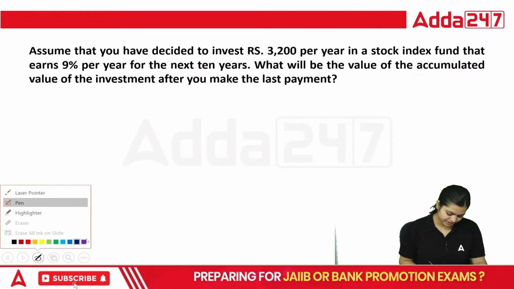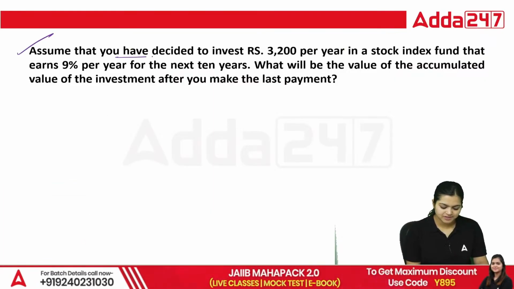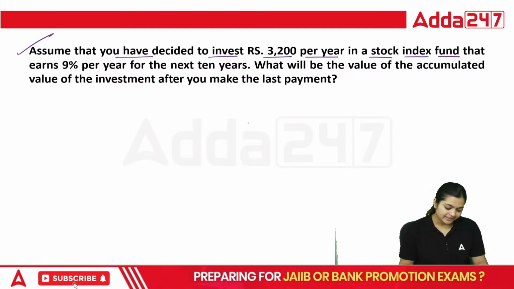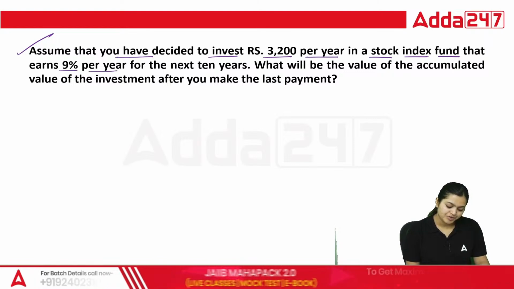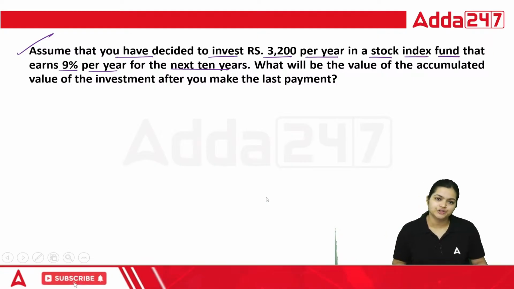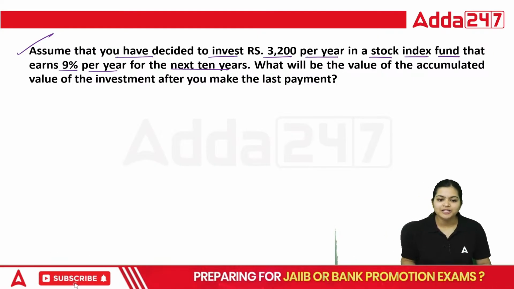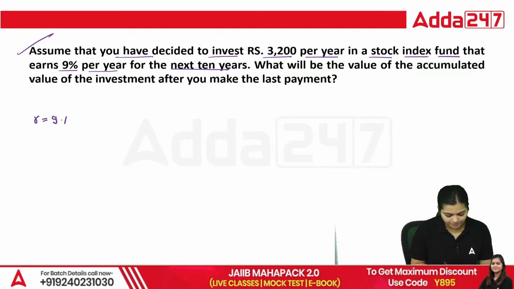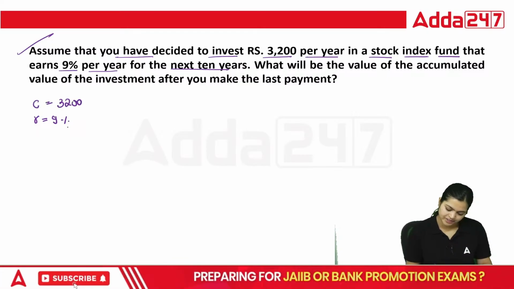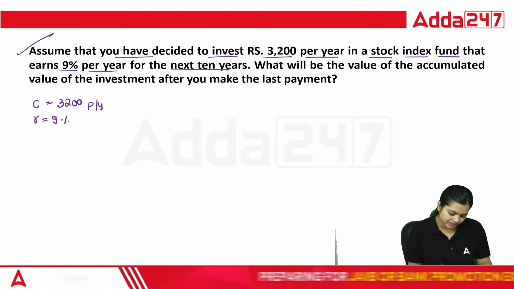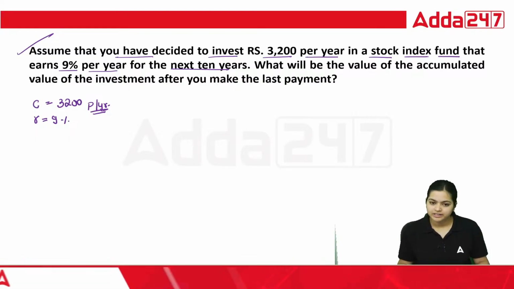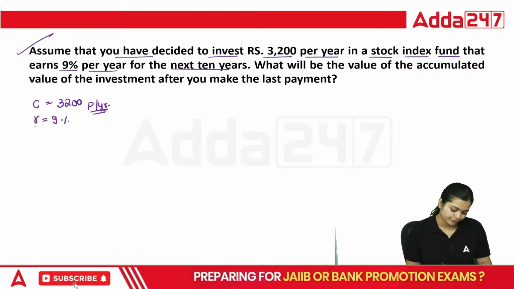Okay, first question. Assume that you have decided to invest 3200 per year in a stock index fund that earns 9% per year for the next 10 years. You are deciding to invest in a stock index fund that will pay you 9% per year. So this is your R, and the investment that you are going to do is 3200 per year. Per year means in equal intervals you are going to invest this amount, and for how many years?